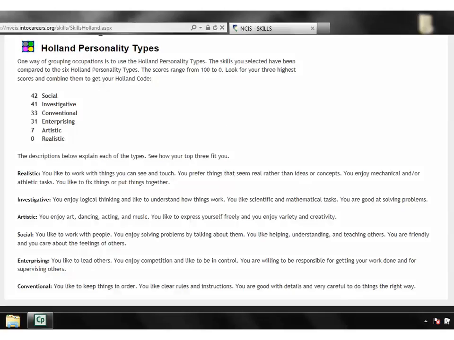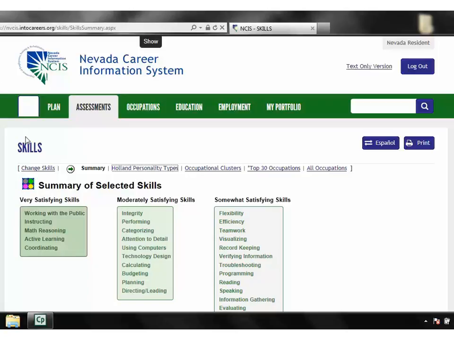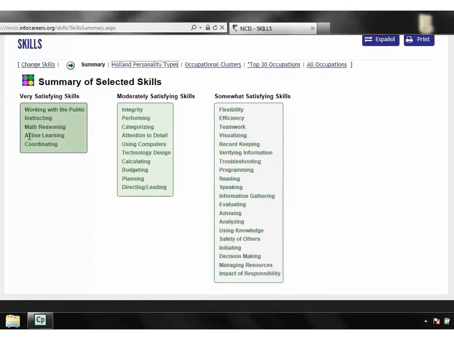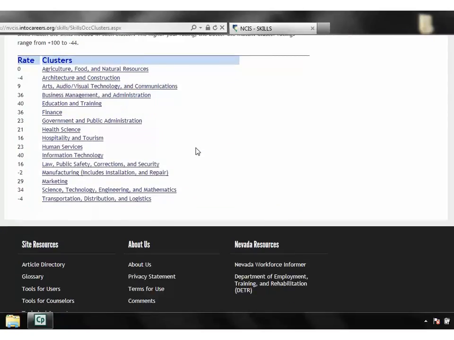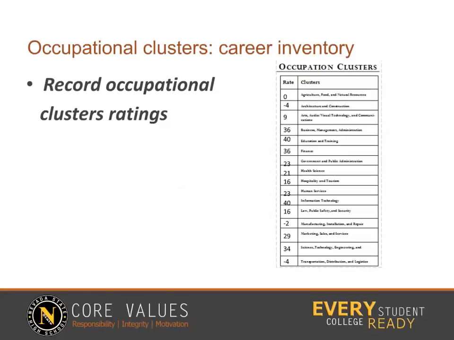Using the back button from the Holland Code Rank page, go back to the Skills Assessment page and click Occupational Clusters. Here are your 16 occupational clusters and your personal ranking next to each based on the skills you chose. Record your ranking on your inventory sheet and remember to leave this browser open until the end of the tutorial. Click to the next slide when you are ready. Record your occupational cluster's ranking on your inventory sheet similar to the example provided. Click the next slide when you are ready.